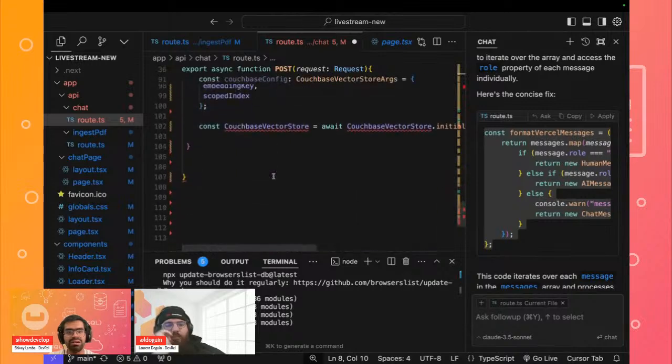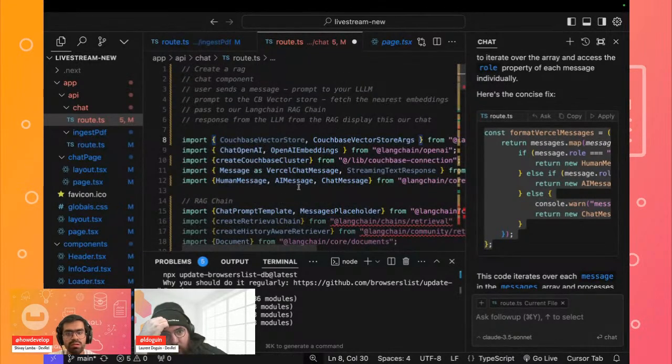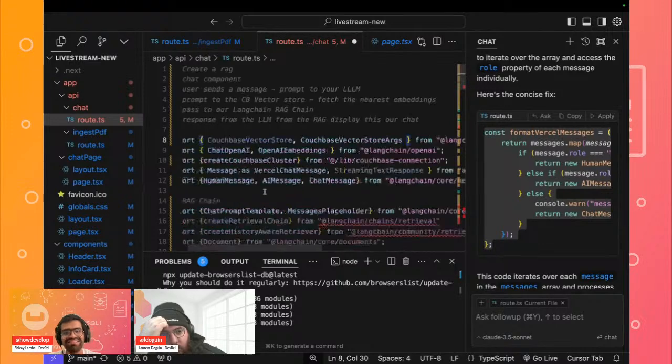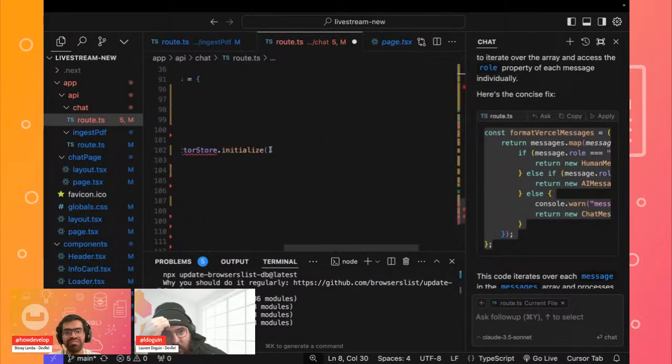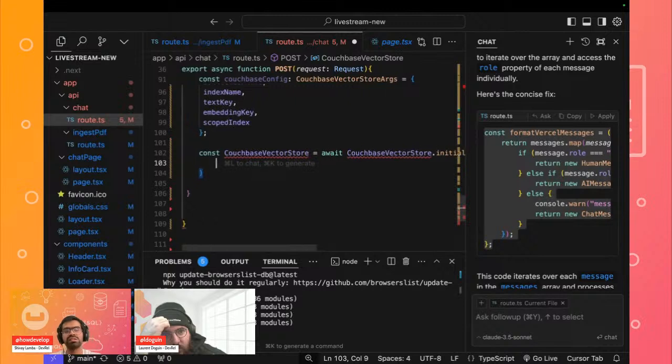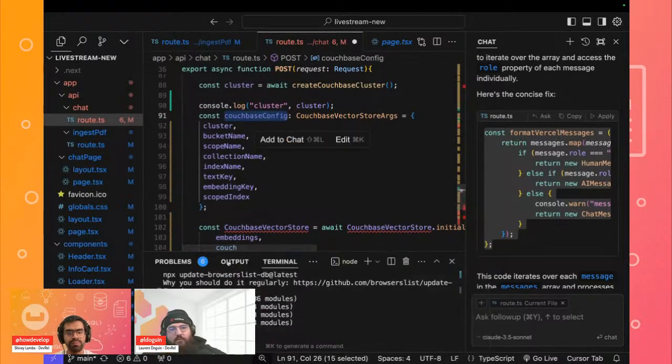So now the Couchbase vector store. Oh, this is the same. That's a bit strange, why it's throwing this issue. Probably if we complete this. In this case, we are going to be passing our embeddings, the embeddings that we generate, and also our Couchbase config. So we'll quickly pass both of these.